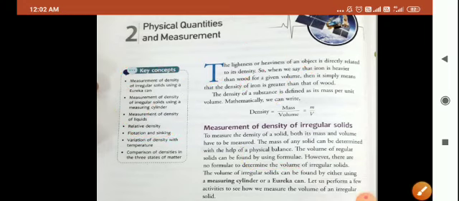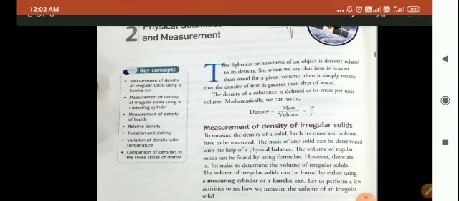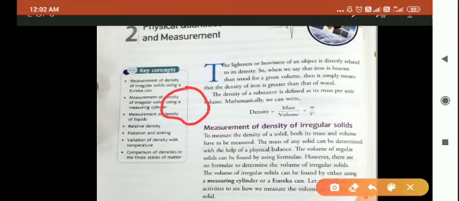Why children? Reason, if I give you an example of an irregular solid, the best example is your stone. So, can you find each side of the stone even? No. So here you cannot apply any formula for finding its volume because it is your irregular solid.